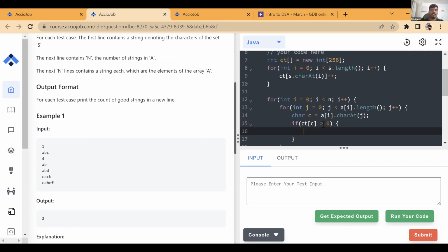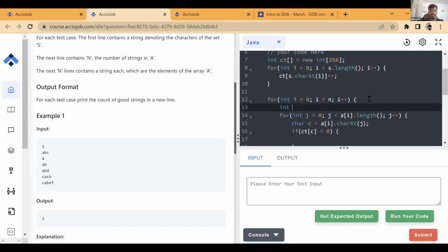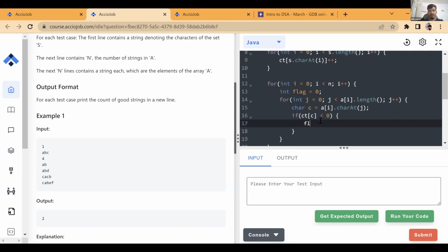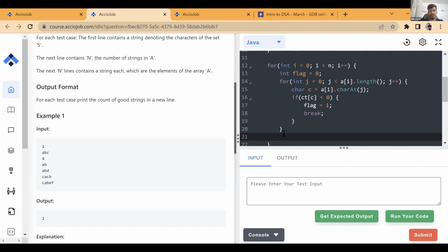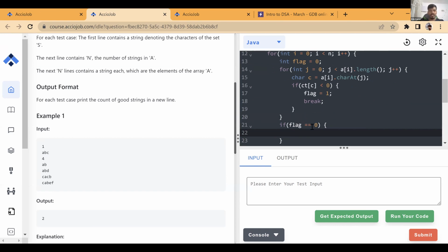If it is less than 0, then this is a problem. This string is not the string we are looking for. So we can mark the flag as 0. We can mark it false over here. You can take it boolean, or take it initially true and then mark it false. That's also fine, whatever you want to do. If finally the flag is 0, that means this condition was never hit. The count of every character was greater than 0. So we can print the string.